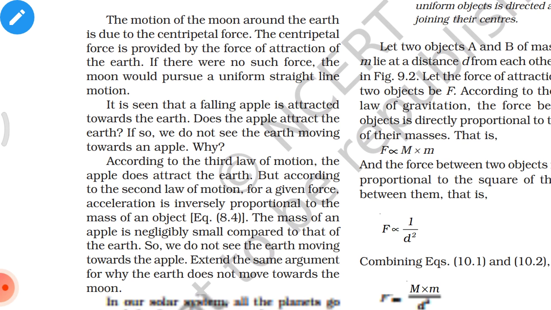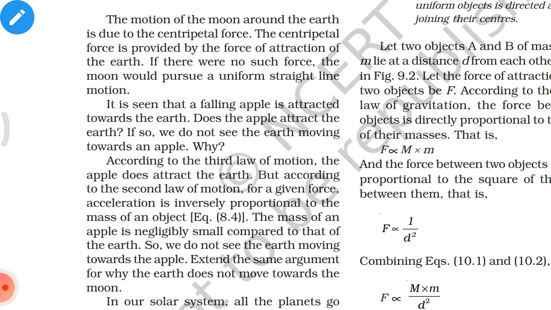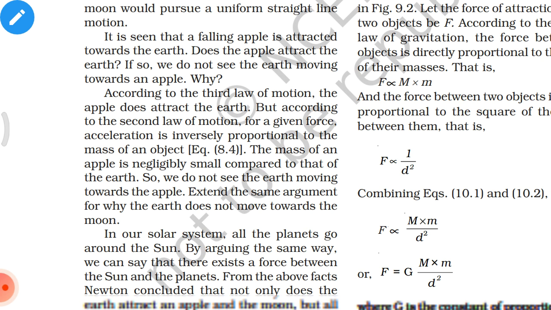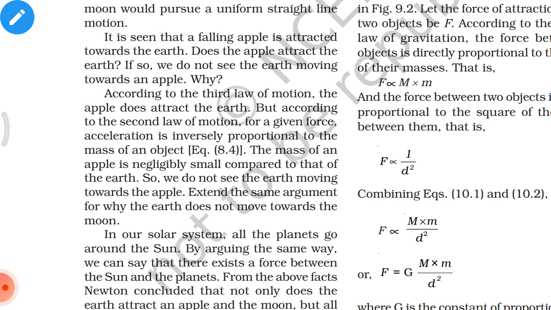It is seen that a falling apple is attracted towards the earth. Does the apple attract the earth? If so, we do not see the earth moving towards an apple. Why? According to the third law of motion, the apple does attract the earth. But according to the second law of motion, for a given force, acceleration is inversely proportional to the mass of an object. The mass of an apple is negligibly small compared to that of the earth. So, we do not see the earth moving towards the apple. Extend the same argument for why the earth does not move towards the moon.